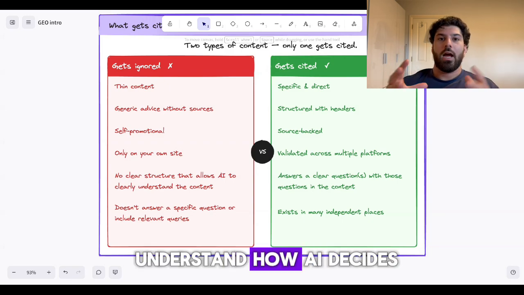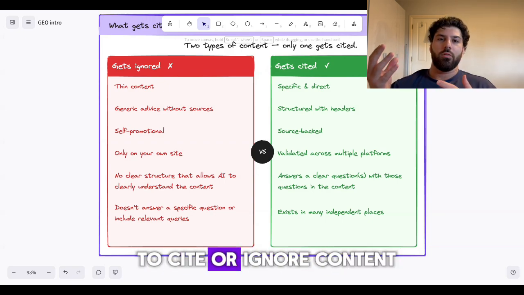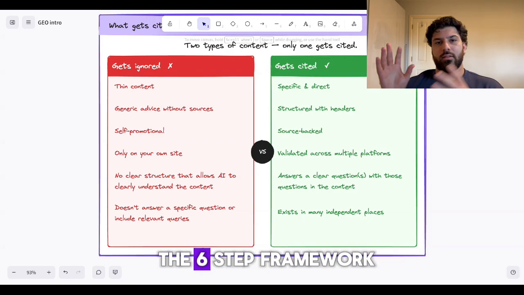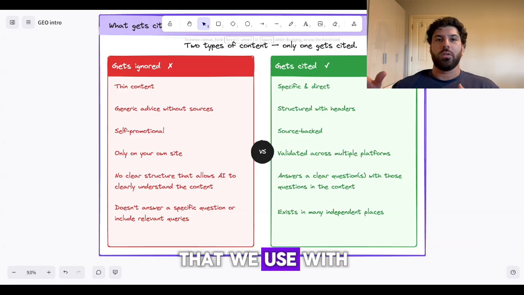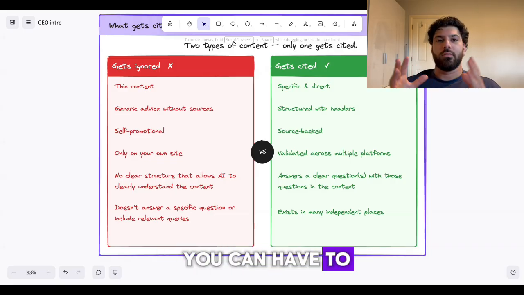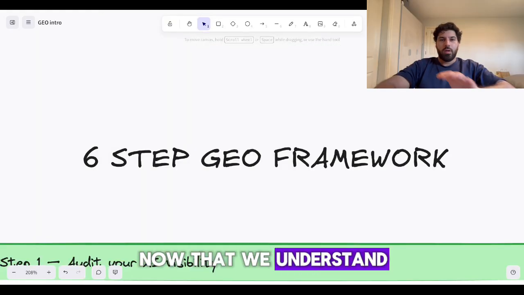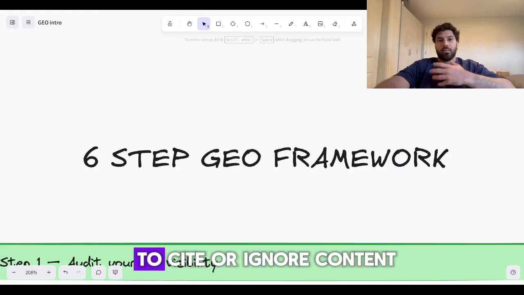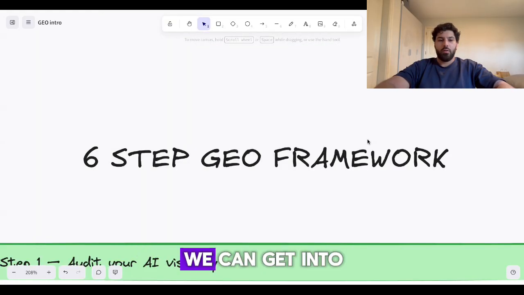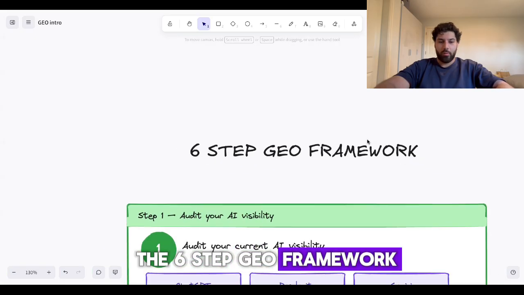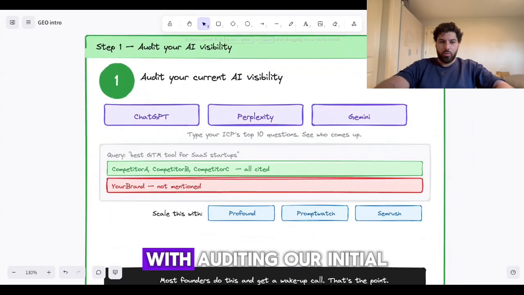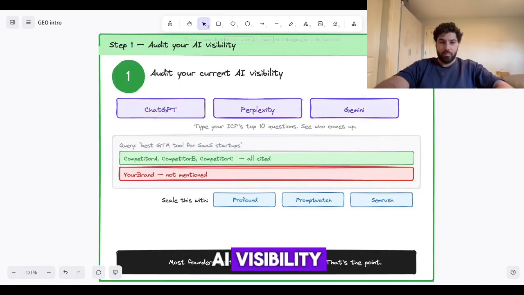Now that we understand how AI decides to cite or ignore content, we can go into the 6-step framework for GEO that we use with our clients and that you can implement today. And that all starts with auditing our initial AI visibility.